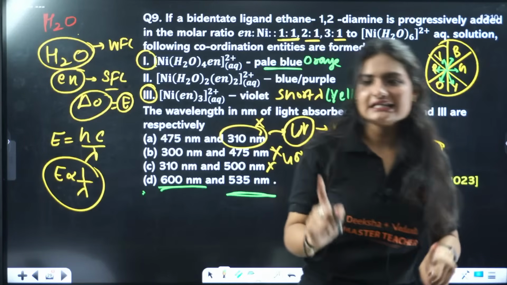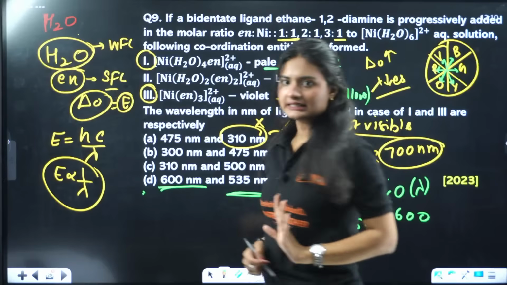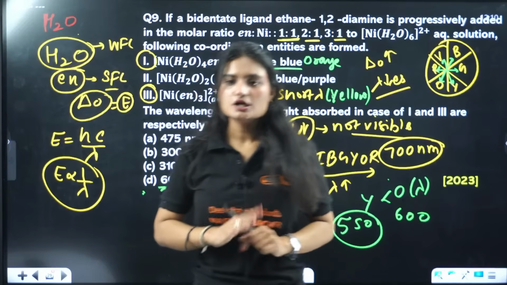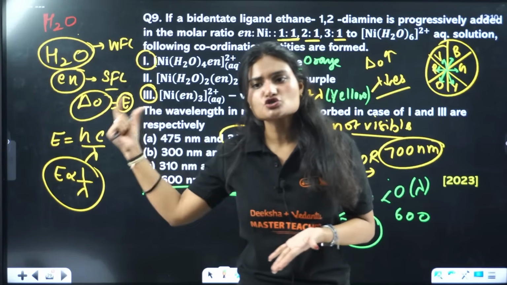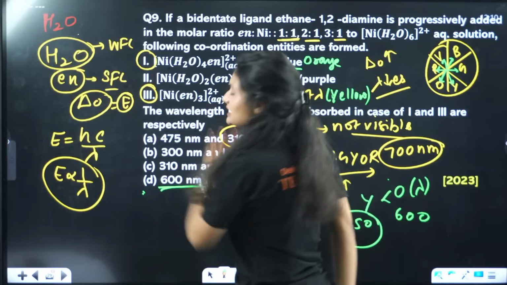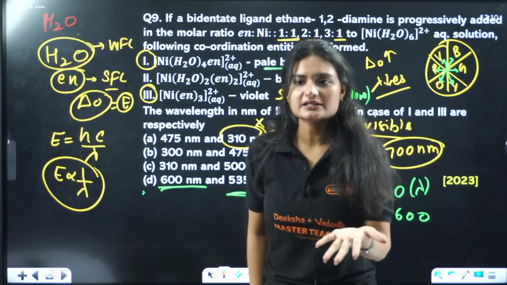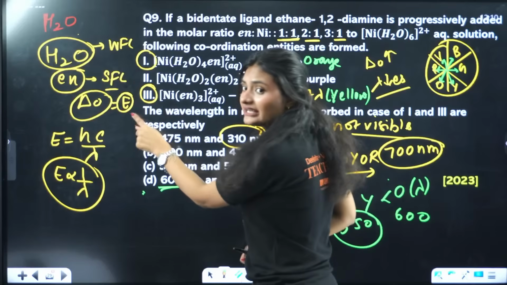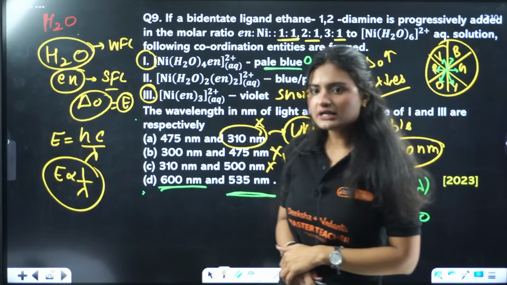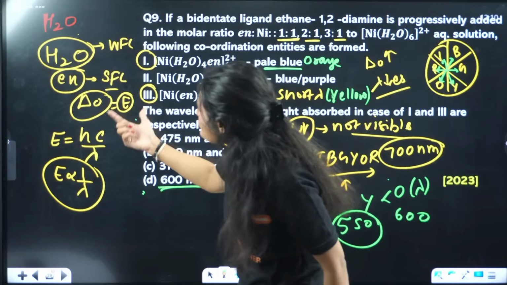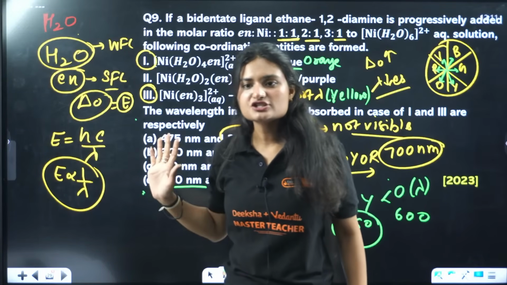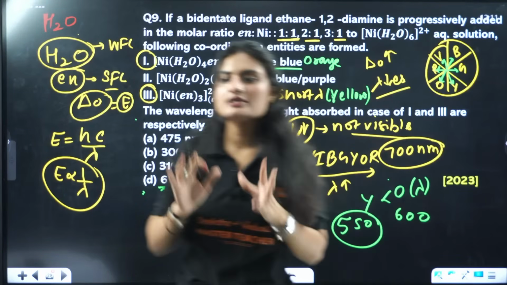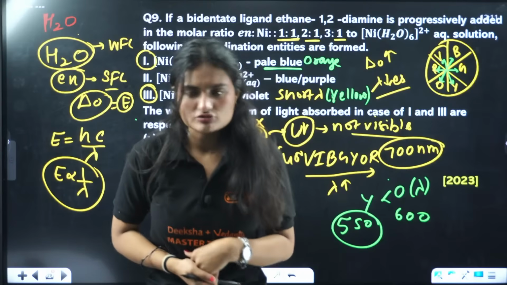We know that ethylene diamine is a strong field ligand and water is a weak field ligand. So we are doing what? We are replacing a weak field ligand by a strong field ligand. Strong field ligand have high crystal field splitting energy. We know that, right? The energy is related to wavelength in an inverse relation, right?